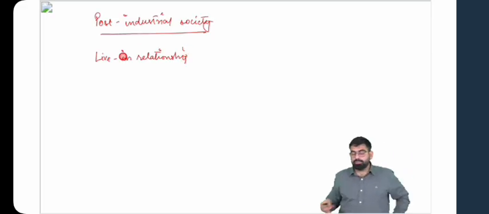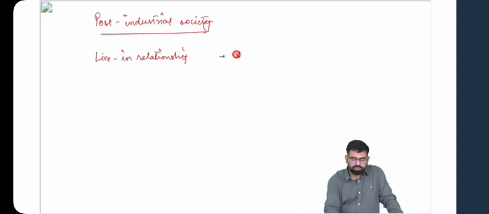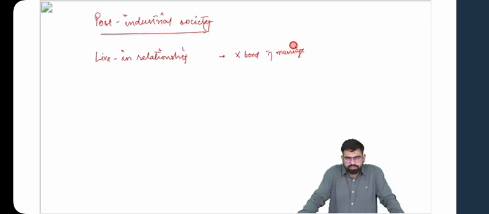Now, when I was talking about the definition, I said that these definitions also continuously evolve. In the definition we said that family is something joint, formed by the bond of marriage. Now in live-in relationships, there is no bond of marriage. Say a boy and a girl live together, sharing their financial resources, pooling their economic resources, sharing one kitchen, sharing one roof, but they are not married. This is what a live-in relationship is. So this is a newer form of family that has come up in post-industrial society.